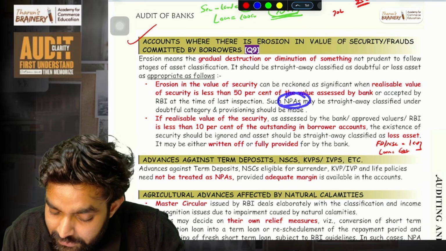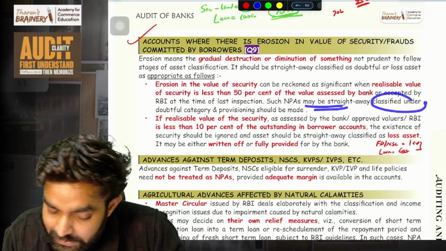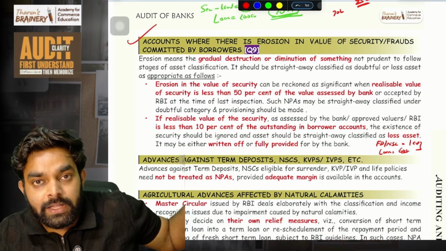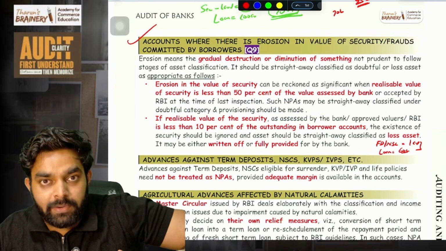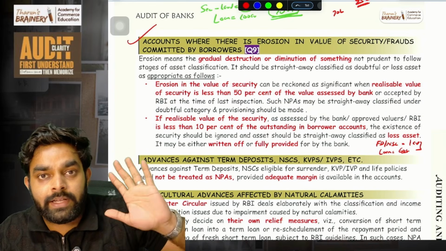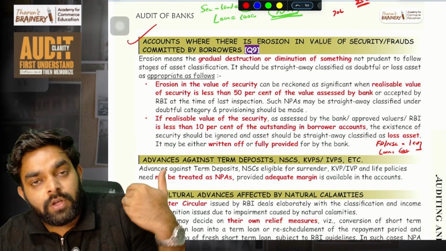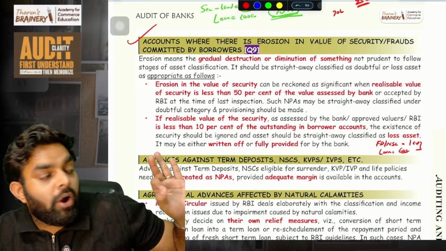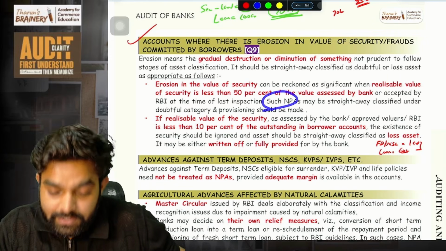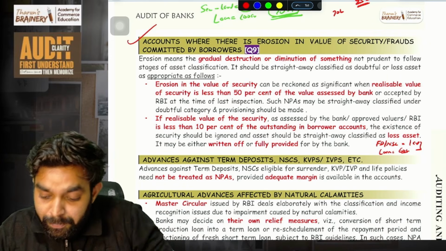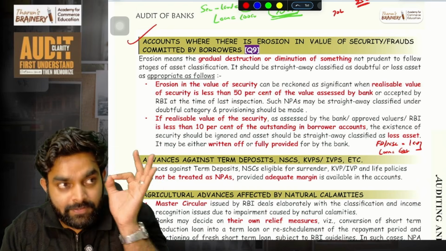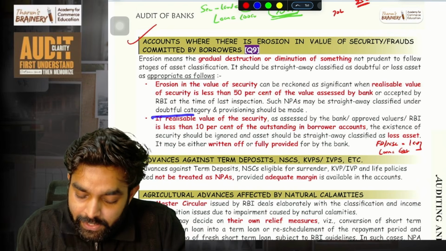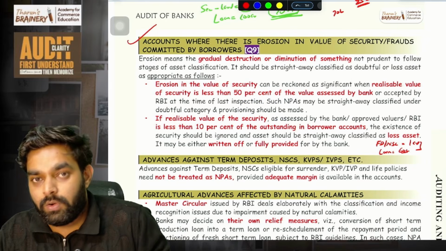Such NPAs may be straight away classified under the doubtful category and provisioning should be made. That is, if I am not repaying the money, my security's value has already come down and I am not repaying the money for 90 days also, so my account becomes NPA. So if it is such an account where the value of the security has come down and I am not paying the money also, such NPAs should not go to the substandard category. Straight away from standard category, you need to classify it as doubtful category and provision needs to be made. Doubtful 1, doubtful 2, doubtful 3.